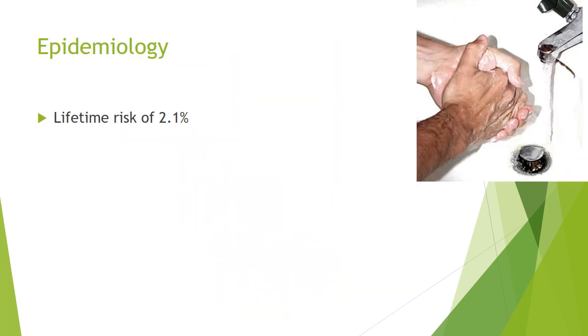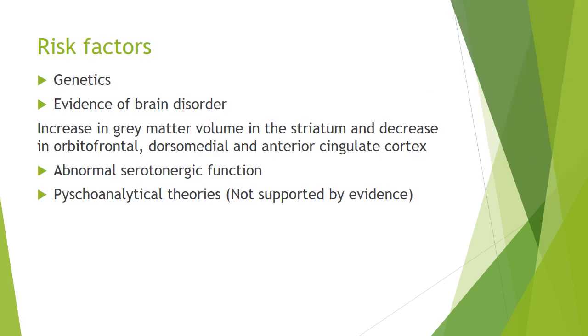So what is the epidemiology of obsessive compulsive disorder? Lifetime risk is 2.1%. What are the risk factors? There are genetics, and there is evidence of brain disorder in people afflicted with obsessive compulsive disorder. There is increase in gray matter volume in the striatum and decrease in orbitofrontal, dorsomedial, and anterocingulate cortex.